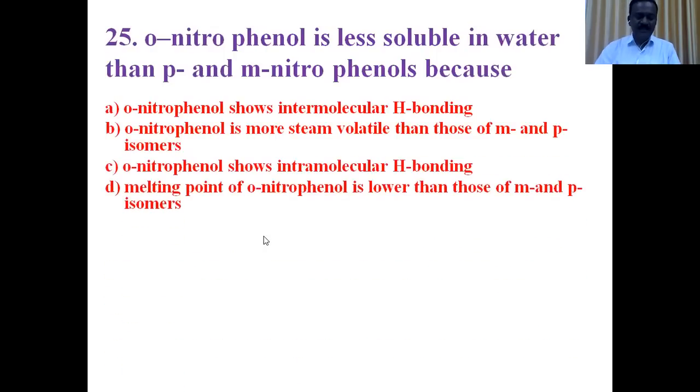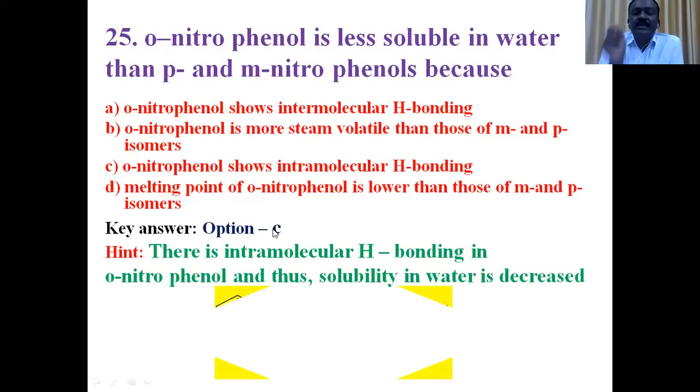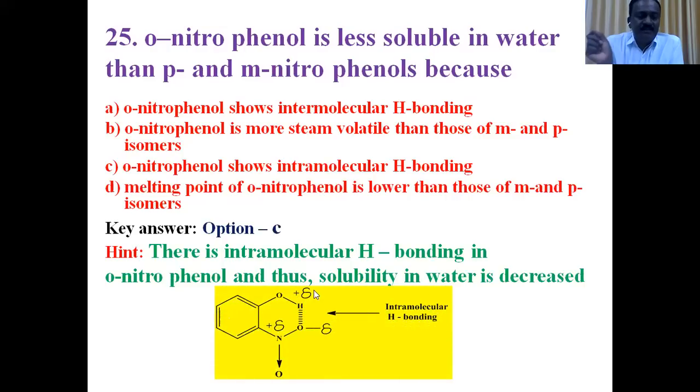The next question. Orthonitrophenol is less soluble in water than para and meta-nitrophenols because... So students, we know that the solubility of organic compounds in water is due to intermolecular hydrogen bonding with water. For example, ethyl alcohol is an organic compound but soluble in water. Why? Because it forms hydrogen bonds with water.